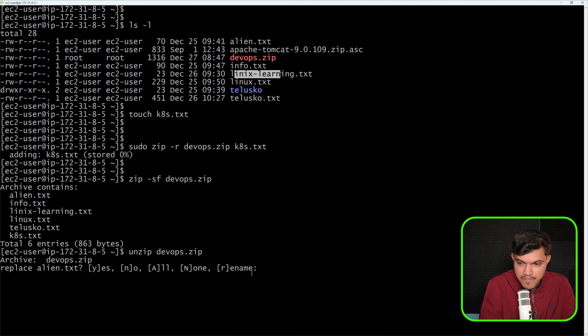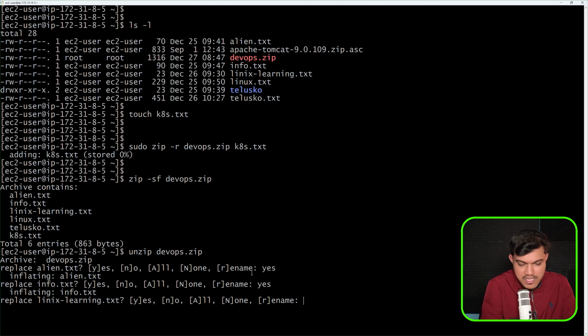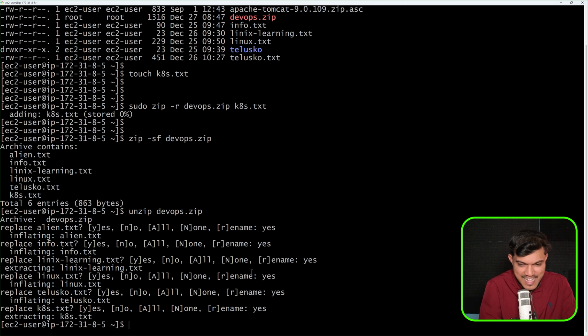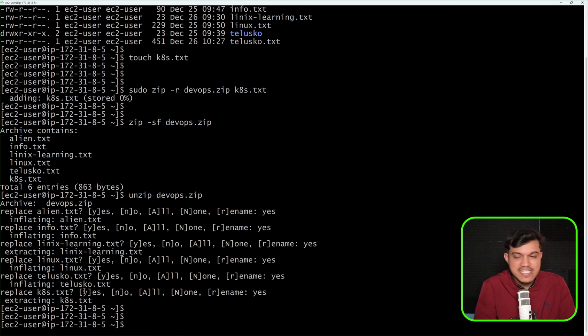Maybe I'll say here yes. Again, it is asking for all the files. It will ask, do you want to replace? I will say yes, please replace all of them. Okay, it has replaced. It is extracted. Everything is extracted. This is a way to extract one zip file.